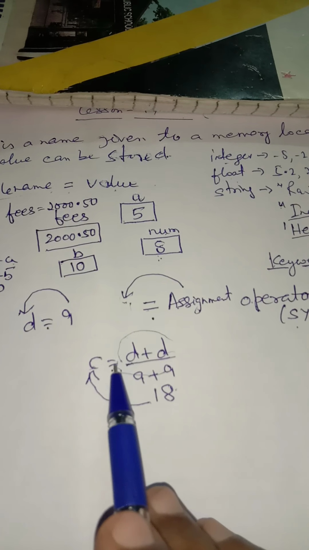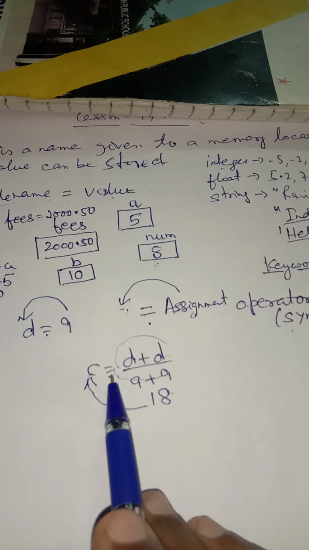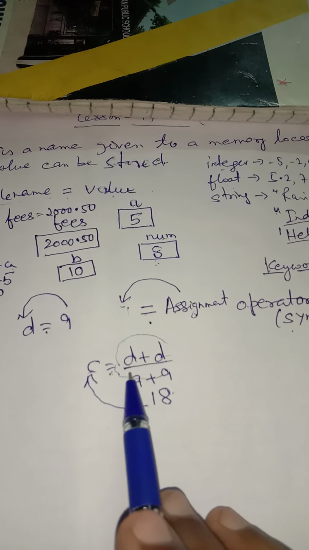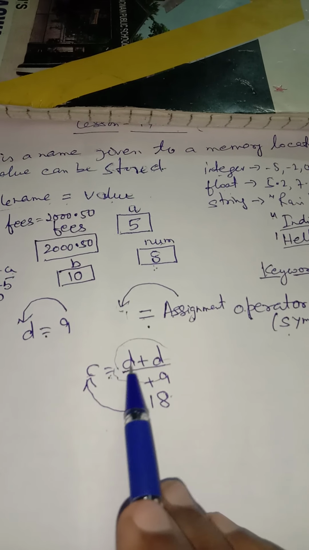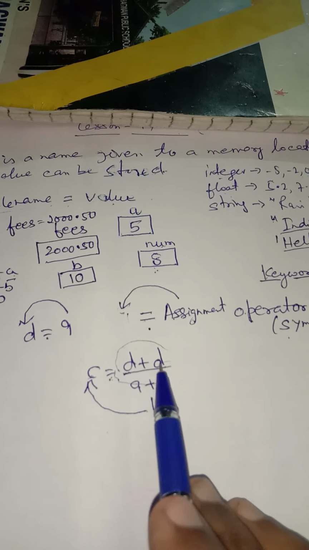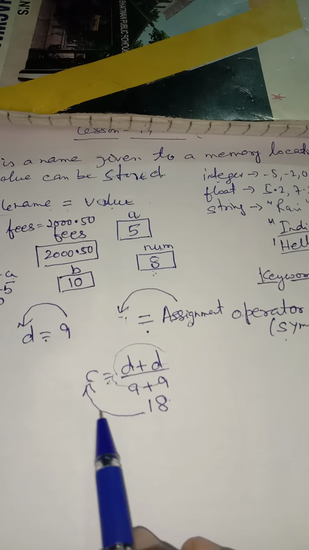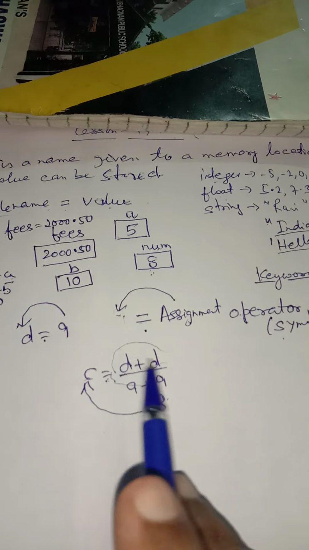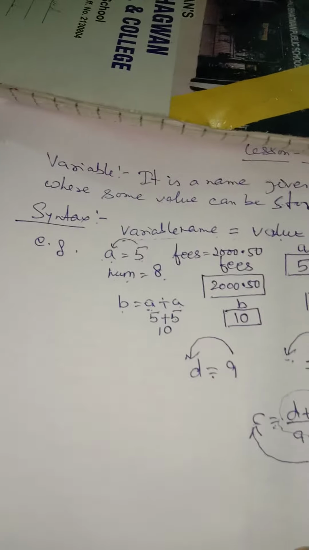Here, as soon as the interpreter gets the assignment operator, it moves to the right hand side and looks for calculation. Yes, there is a calculation over here. It will calculate the value, and finally the final value will be put to the left hand side. This is how the assignment operator works.